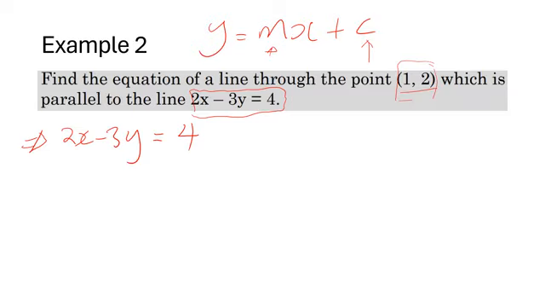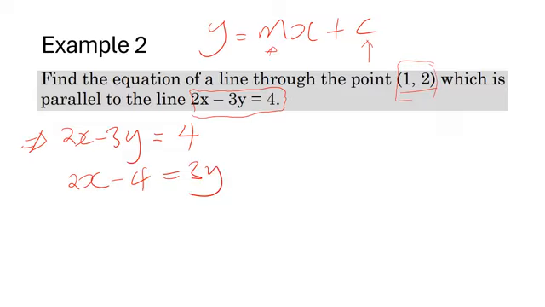For us to do that, it's simple. We have 2x minus 4 equal to 3y.